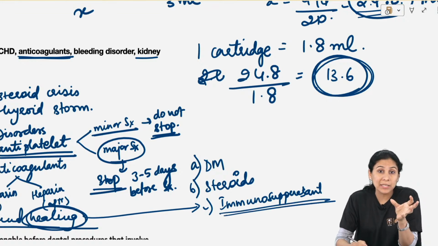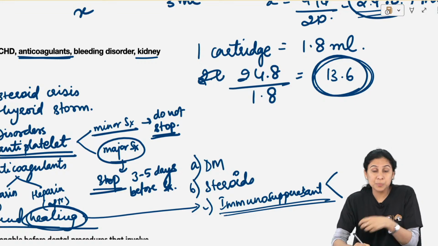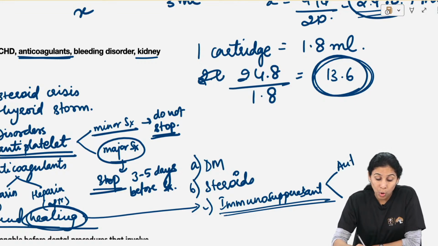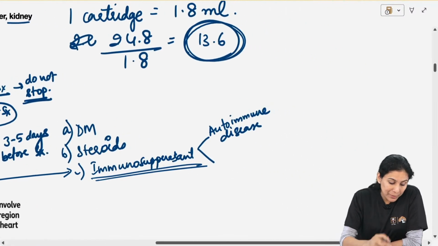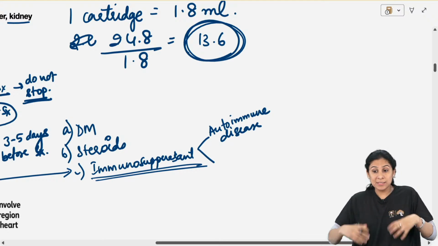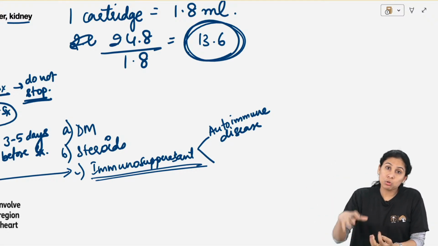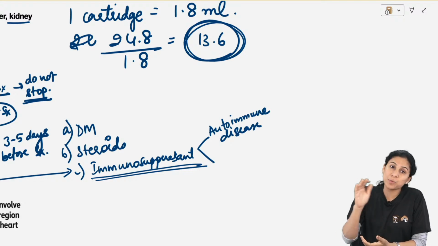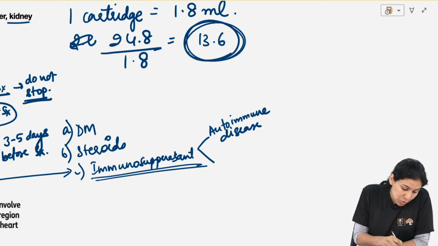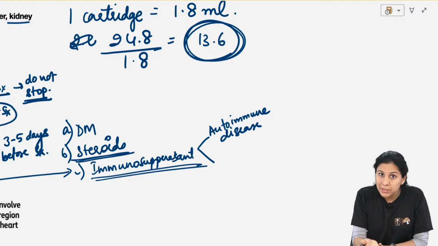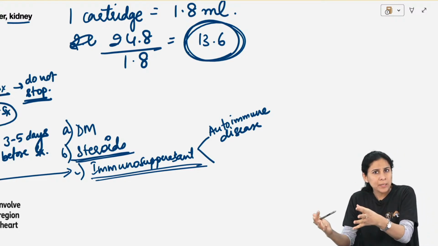Which patient will be taking immunosuppressants? Patients who have autoimmune disease. Any patient who has autoimmune disease will be taking immunosuppressants because his immunity is exaggerated. It is causing harm to the body. To suppress that, the doctor has prescribed immunosuppressants. Most common immunosuppressant is steroid only. Other than that, there are many.